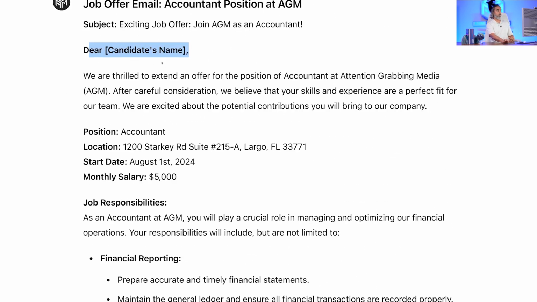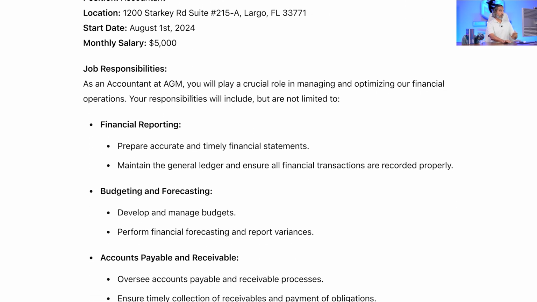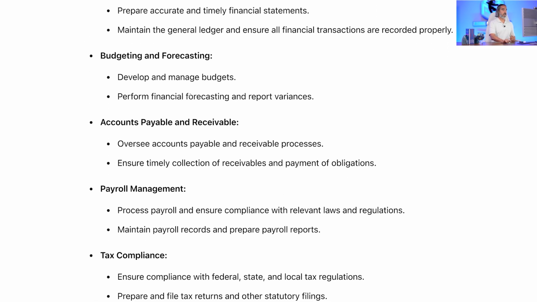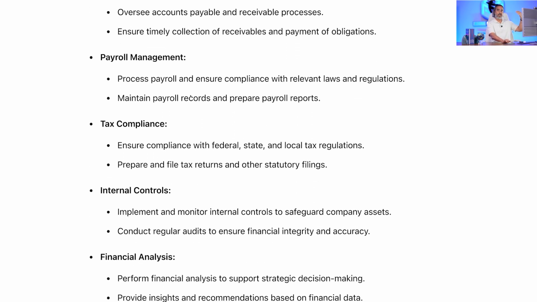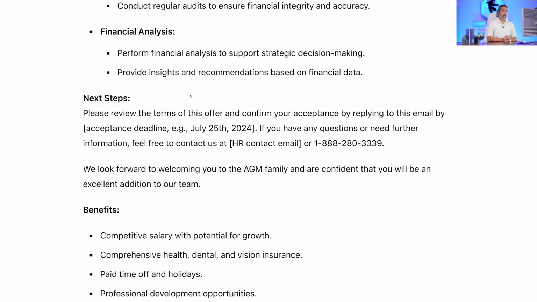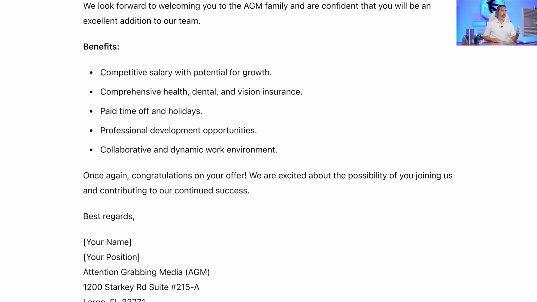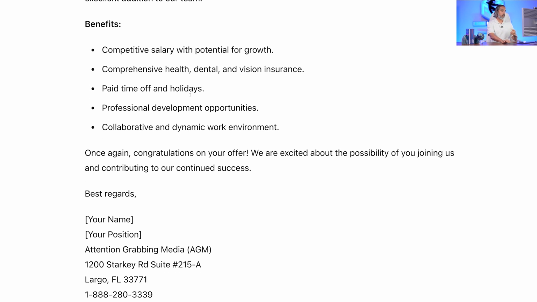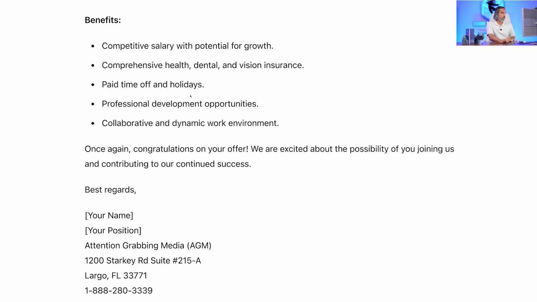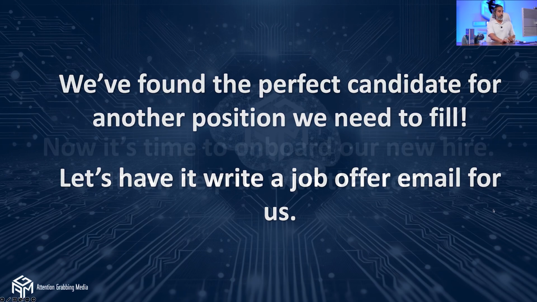Dear candidate's name, I'm pleased to extend to you an offer for the position of accountant. Here's the position information, responsibilities: financial reporting, budgeting, and forecasting. This is what I expect you to do. And the next step is to review the terms of this offer and confirm your acceptance by replying to this email by the deadline. And here are the benefits. You got competitive salary, comprehensive health, dental and vision insurance, paid time off and holidays, professional development opportunities, and so on. And then here's the information. Keep going with the presentation over here.